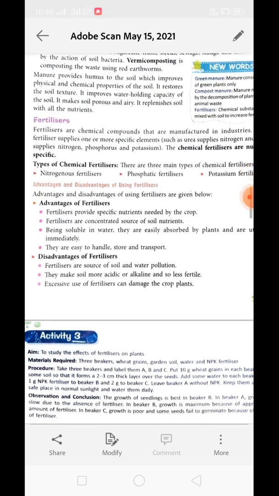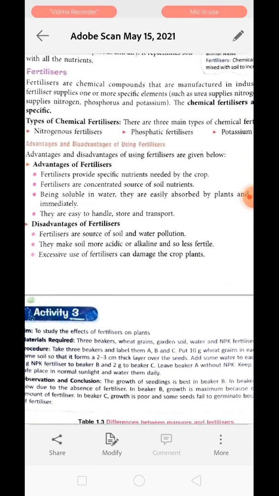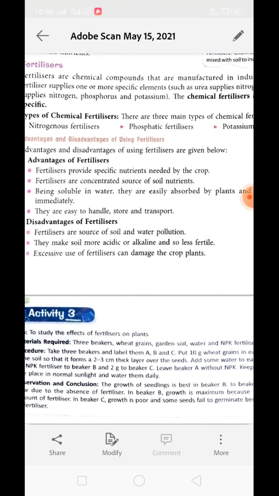Now next is advantage and disadvantage of using fertilizer. First we will look at the advantages. The first advantage is fertilizer provides specific nutrients needed by the soil. Suppose you test the soil in the lab and find that a particular nutrient is absent. You can easily go to the market, buy a fertilizer specific to that nutrient, and apply it in the field. Your field will instantly get rich with that nutrient.